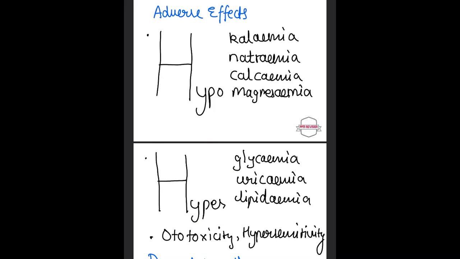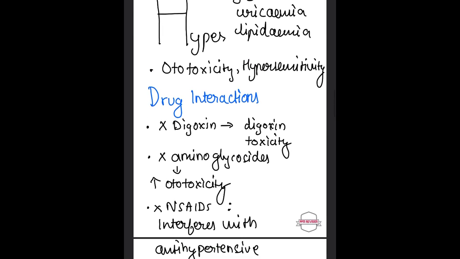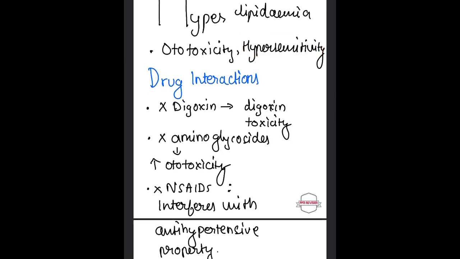Under hypo, you have hypokalemia, hyponatremia, hypocalcemia, and hypomagnesemia. And hyper, there is hyperglycemia, hyperuricemia, hyperlipidemia, and it also contributes to ototoxicity and hypersensitivity.